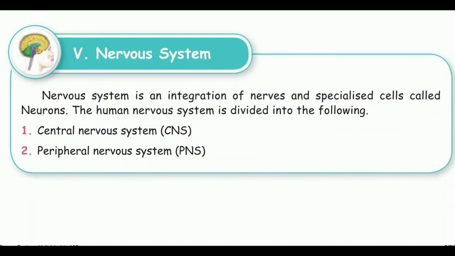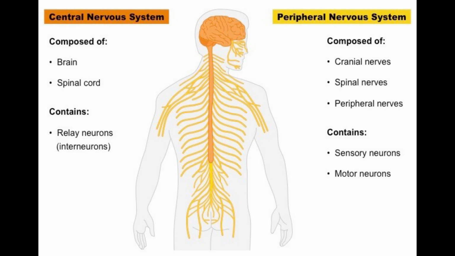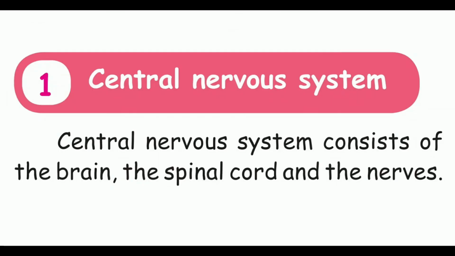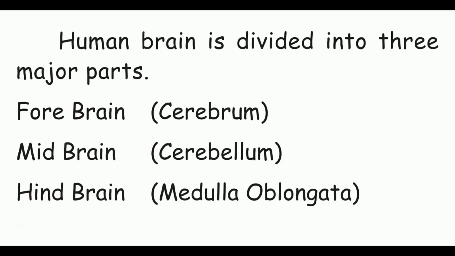Next, we are going to learn about nervous system. Nervous system is an integration of nerves and specialized cells called neurons. The human nervous system is divided into the following: central nervous system, peripheral nervous system. Central nervous system. Central nervous system consists of the brain, the spinal cord and the nerves. Human brain is divided into three major parts: forebrain, that is cerebrum; midbrain, that is cerebellum; hindbrain, that is medulla oblongata.